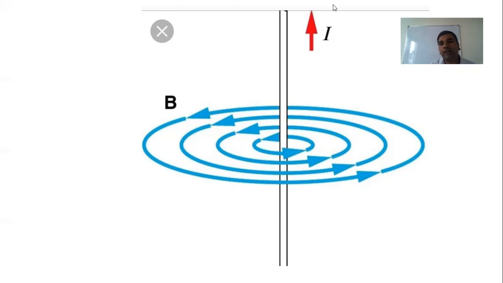Where do we use this in our day-to-day life? Those applications we will learn in our next section.